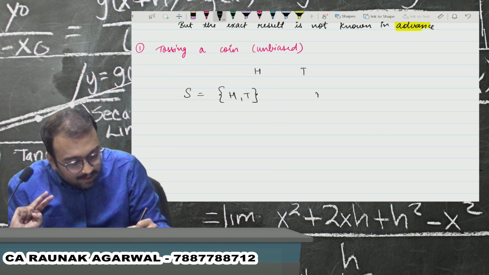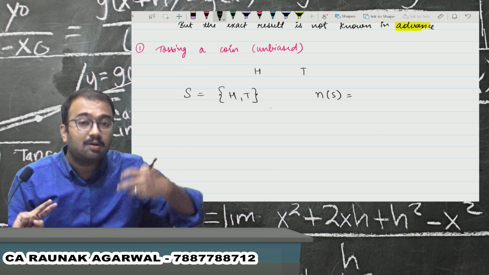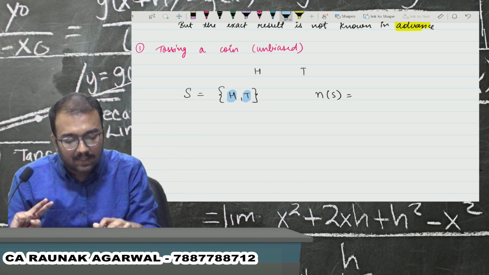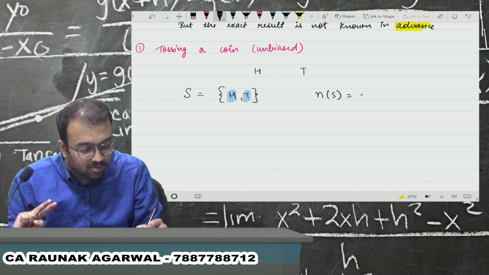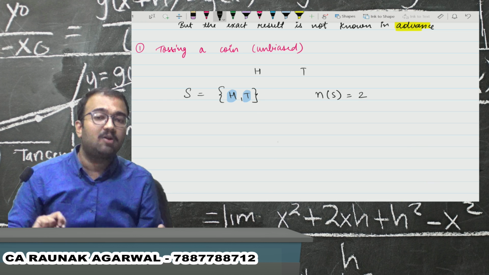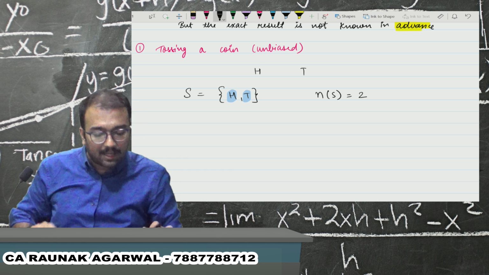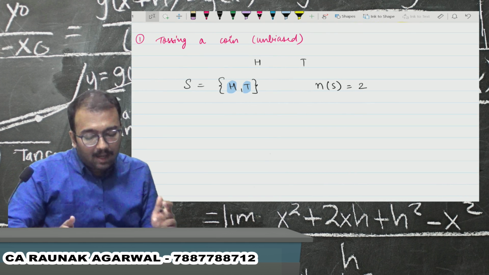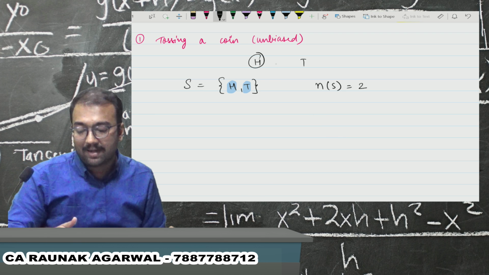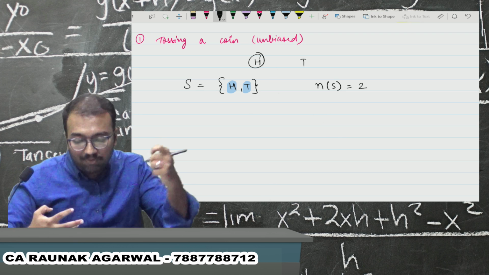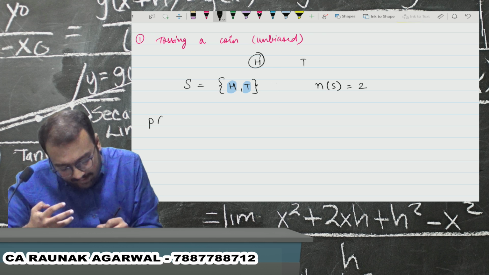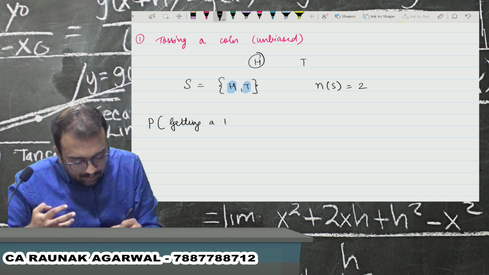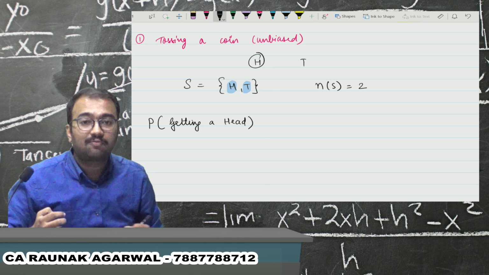Now, how many outcomes are possible? 1 and 2. Either head will come or tails will come, so the number of possible outcomes would be 2. If we want to find out the probability of getting a head, how will we express it? We will express it like this: probability, in bracket, getting a head.